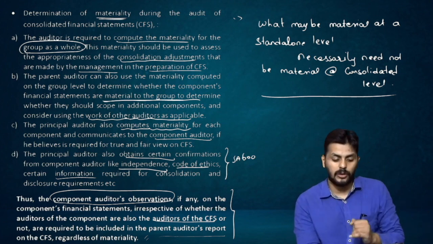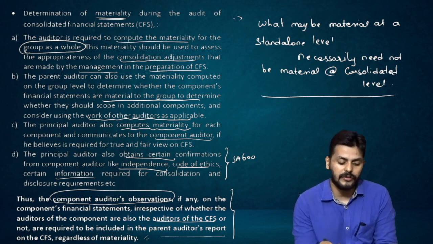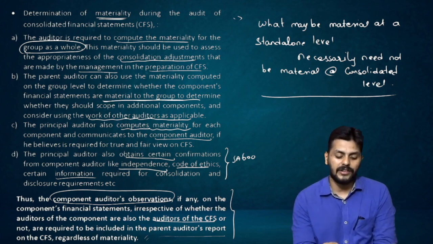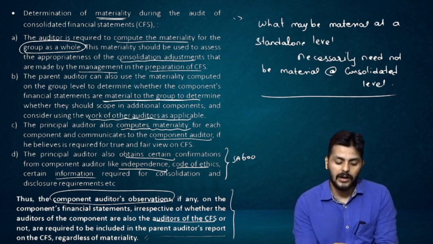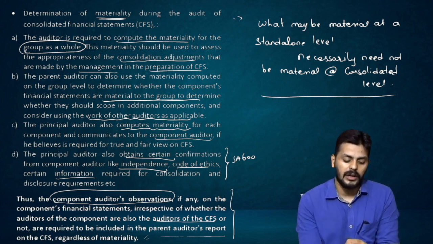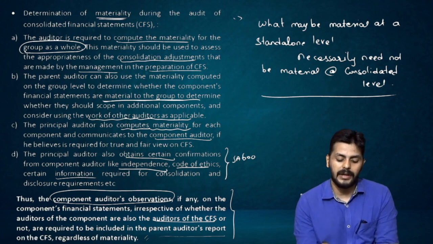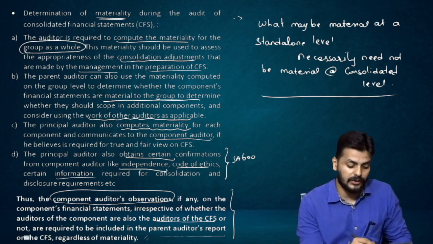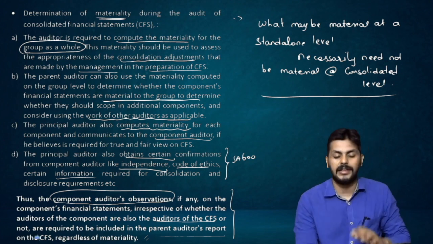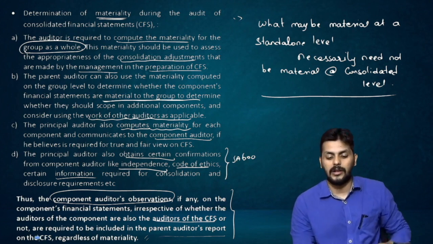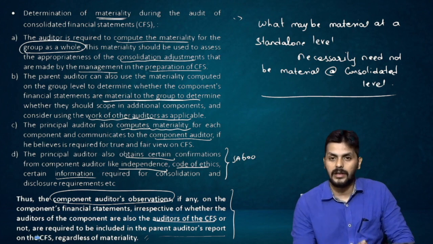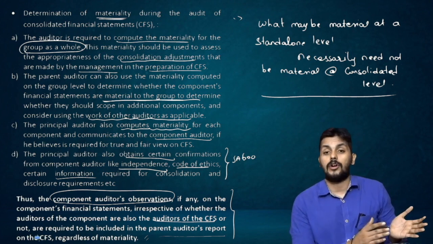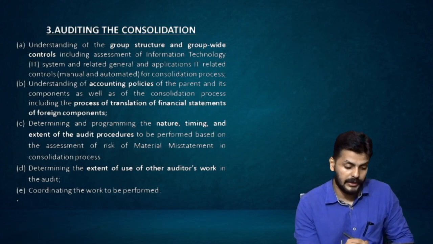You definitely have to report on that. So it doesn't matter how material or not material they are, you have to still report cases where the component auditors have made a point.